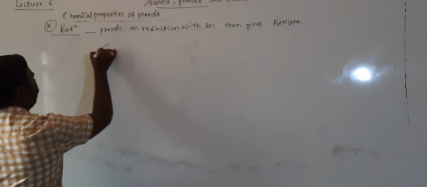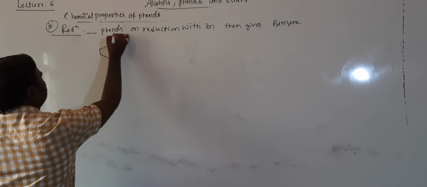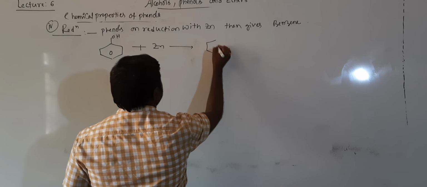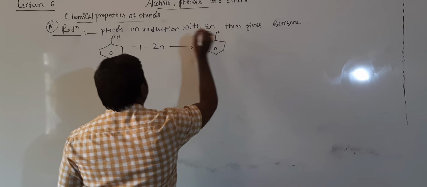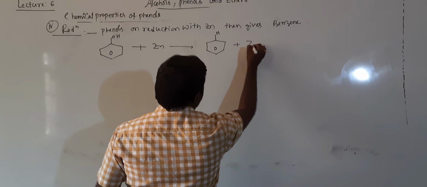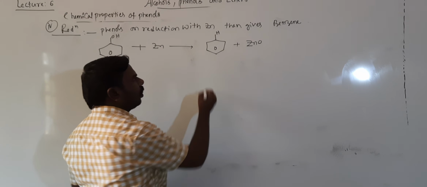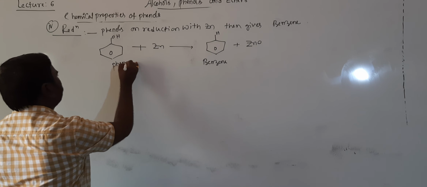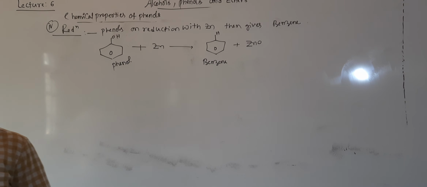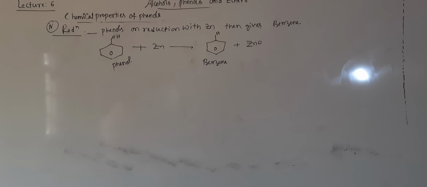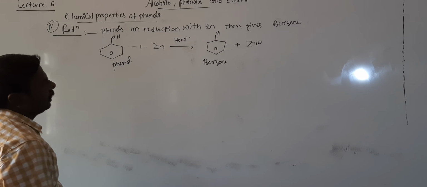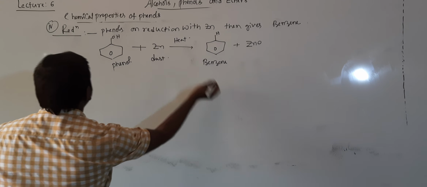Phenol on treatment with zinc, the O is eliminated, Zn is eliminated as ZnO, giving benzene. Getting all of you? On heating with zinc dust, heat is there, it is zinc dust.